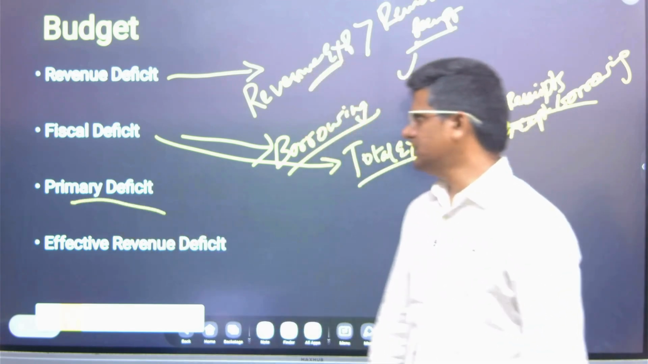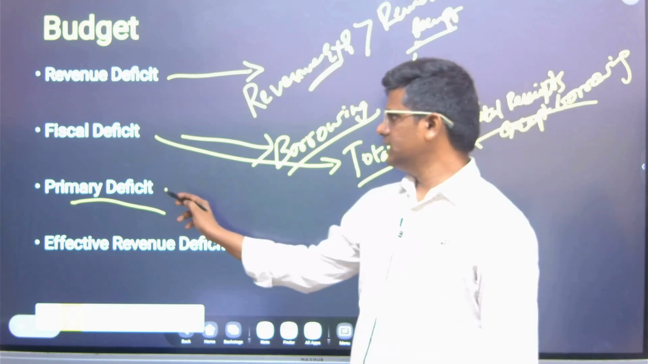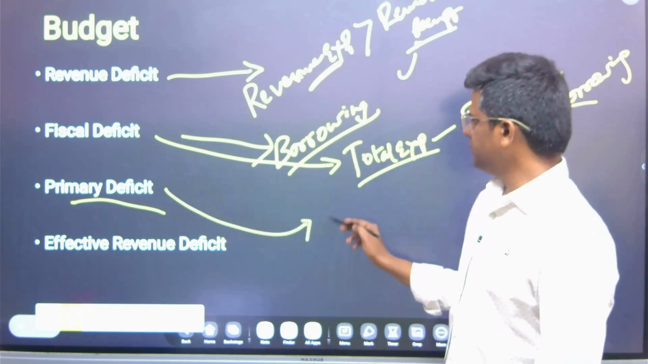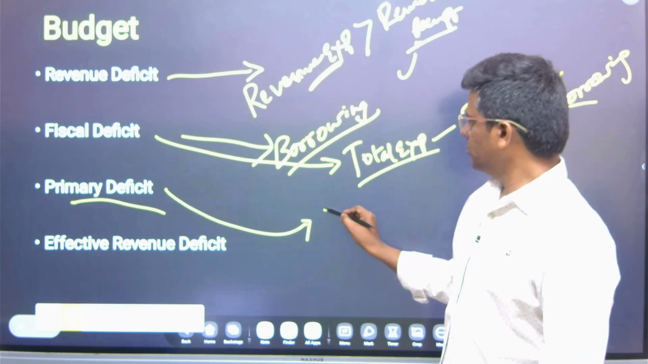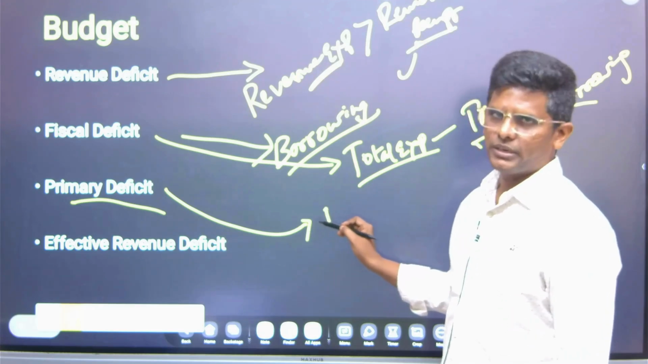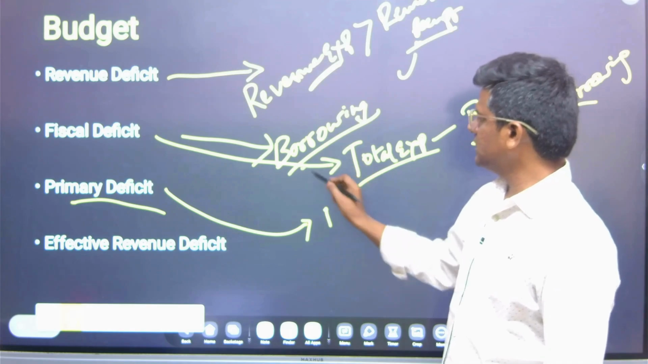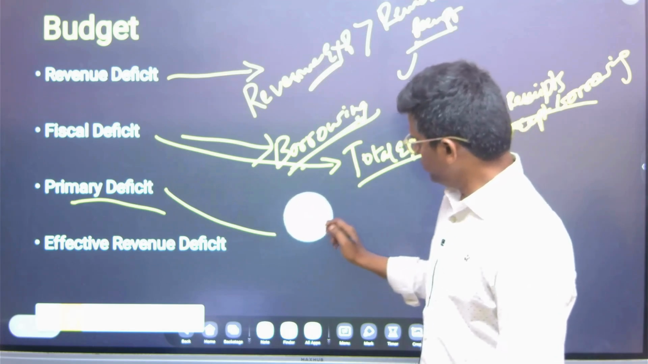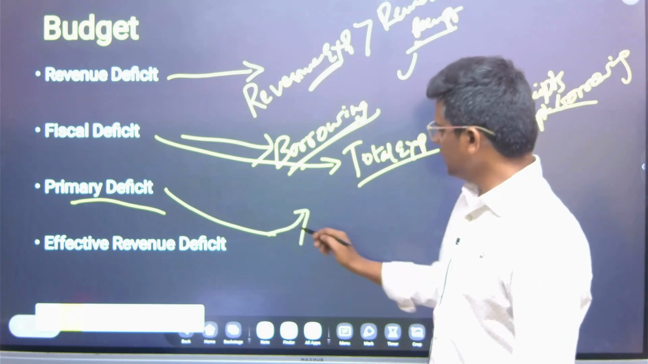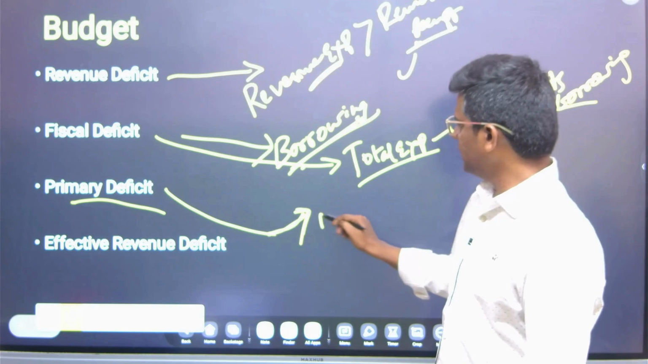So what is primary deficit? In primary deficit, we see the borrowing without the interest component, because in fiscal deficit also there will be an interest component. So if you remove that, we will see only the net borrowings.